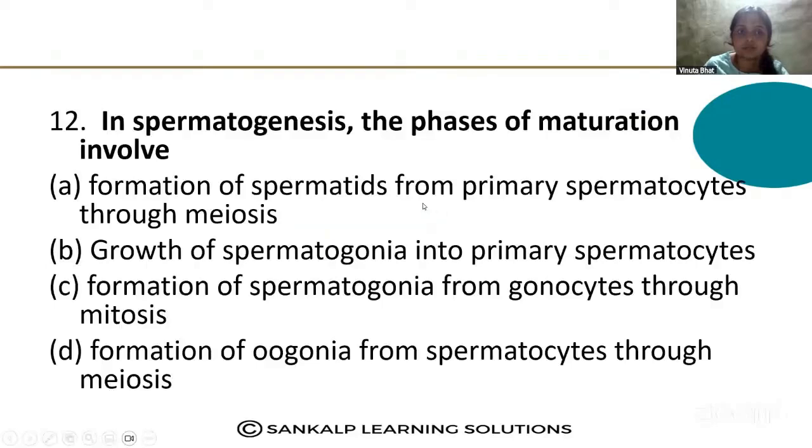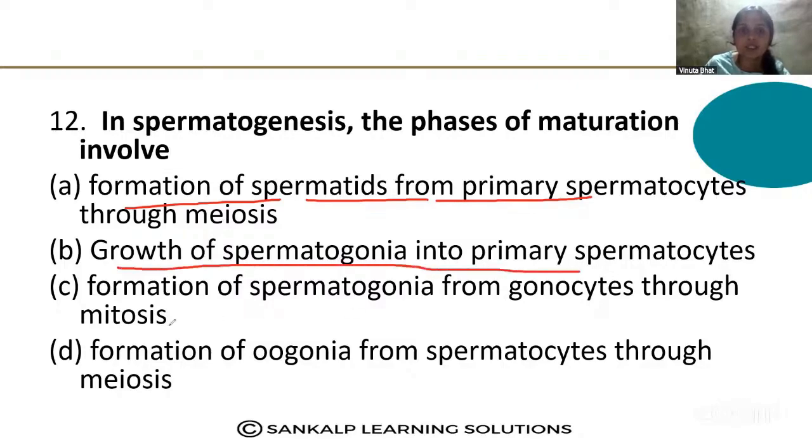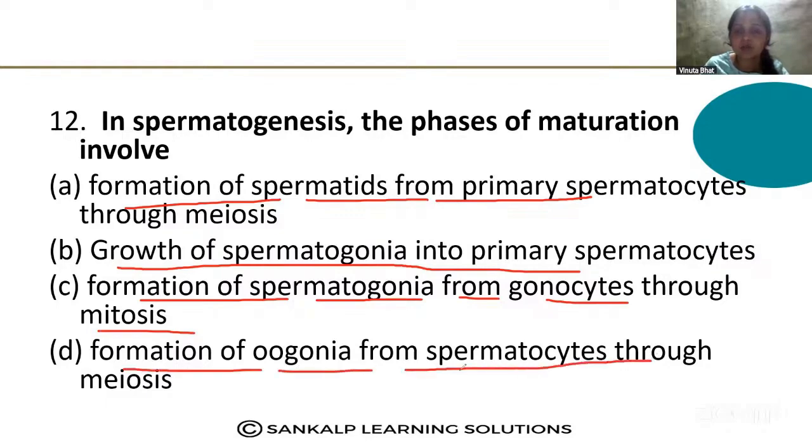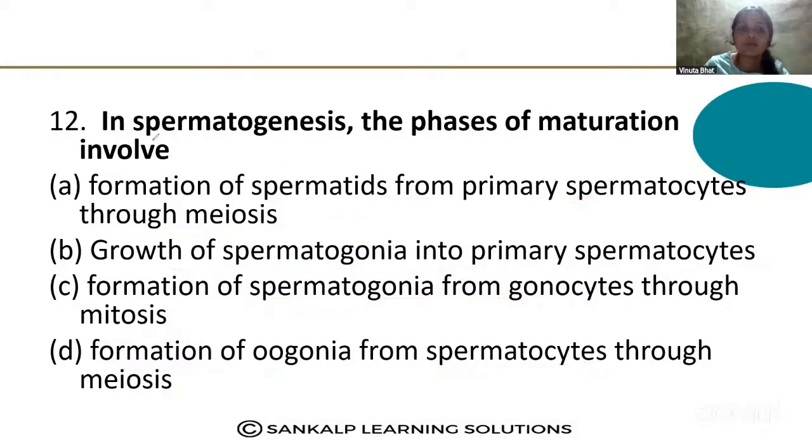Next question. In spermatogenesis, the phase of maturation involves: formation of spermatids from the primary spermatocytes, growth of the spermatogonia into primary spermatocyte, formation of spermatogonia from gonocytes through mitosis, formation of oogonia from spermatocytes through meiosis. Here, the phase of maturation means the male germ cell, the spermatogonia, undergoes maturation and forms the primary spermatocytes.